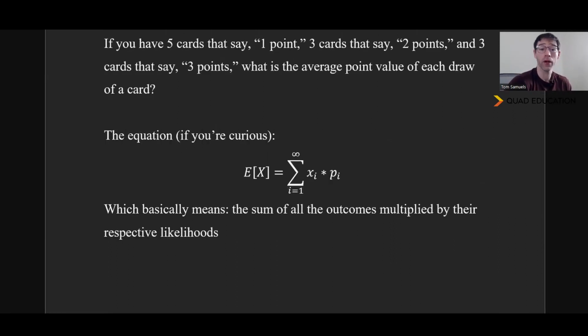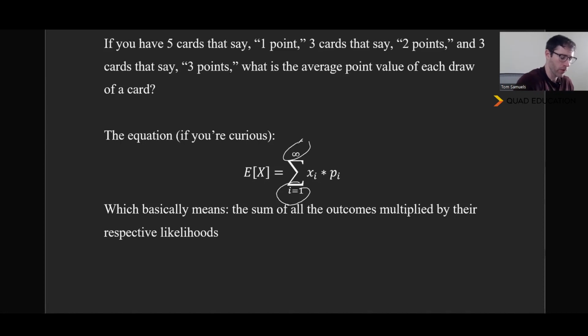In any event, moving on, in case you were curious, here is the traditional equation that you will see for an expected value. And I honestly wouldn't worry too much about the values in the limit part right here. The sigma right here just means the sum of the values in the set. So E[X], the expected value of X in a system, is equal to the sum of, which is the sigma part, of the products, that's where we multiply one by the other.